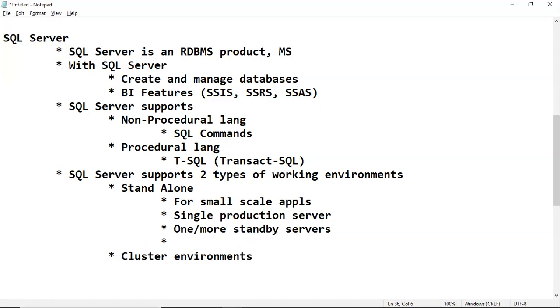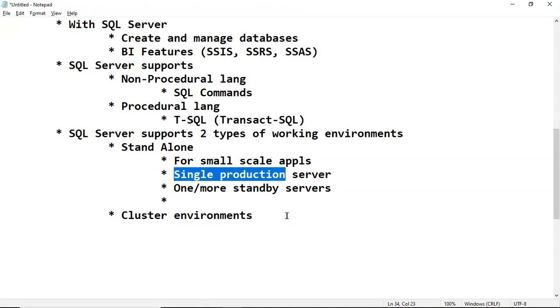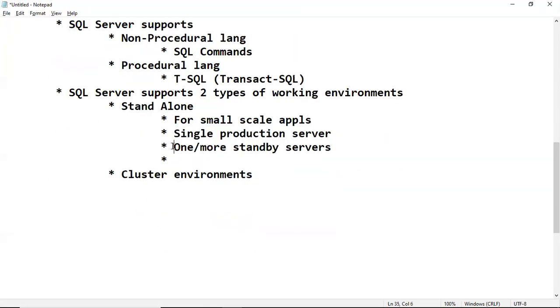Generally, these standby servers will be maintained. Why do we need standby servers? Tomorrow if this production server crashes, we can make these standby servers available to the applications to avoid a business loss scenario. SQL Server supports some high availability features, like transaction log shipping, database mirroring, and Always On.